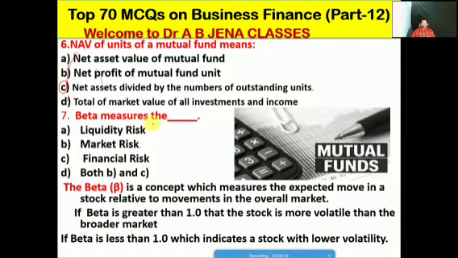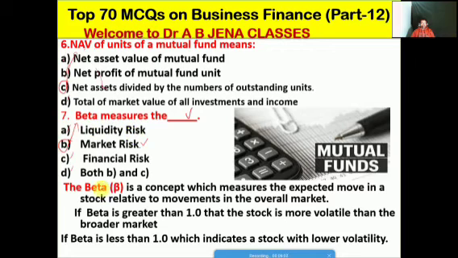Next, beta measures what? A, it's the liquidity risk. B, it's the market risk. C, it's the financial risk. D, it's both B and C. Friends, so B is the right option for this MCQ. The beta measures what? The market risk.